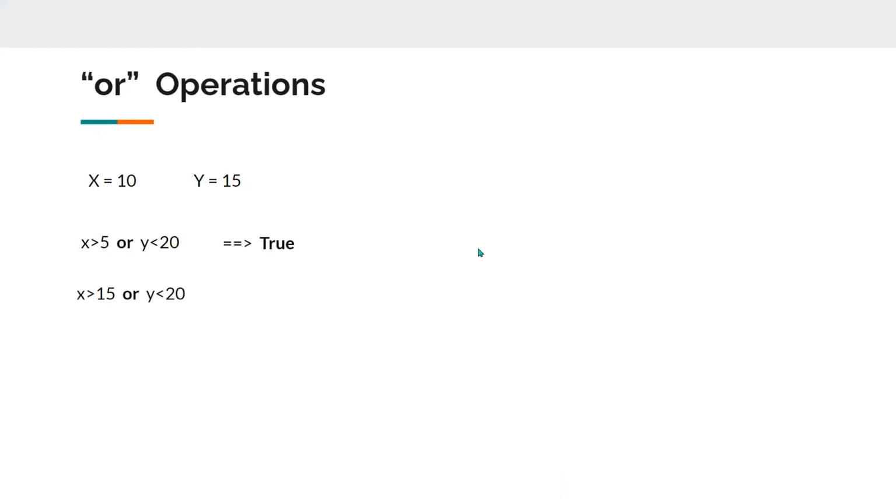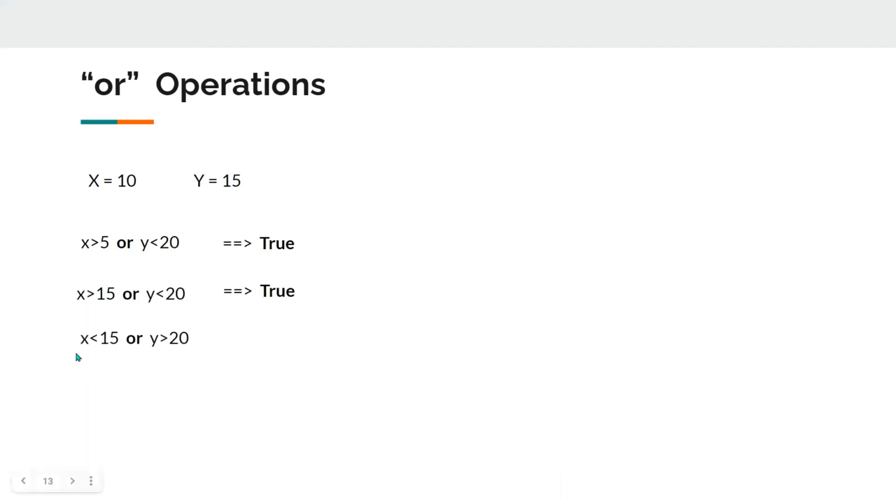Now I have X is greater than 15. It's false, but y is less than 20. It's true. And we have one statement that is true. So it will return true this time, because our definition of the OR operation suggests that it is going to return true if one of the operands is true. So it will return true this time.